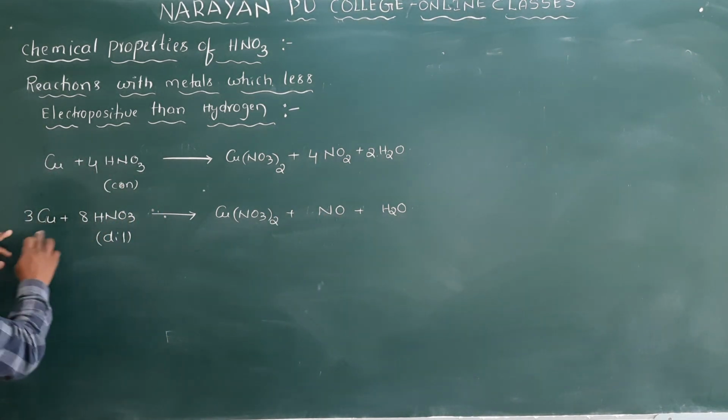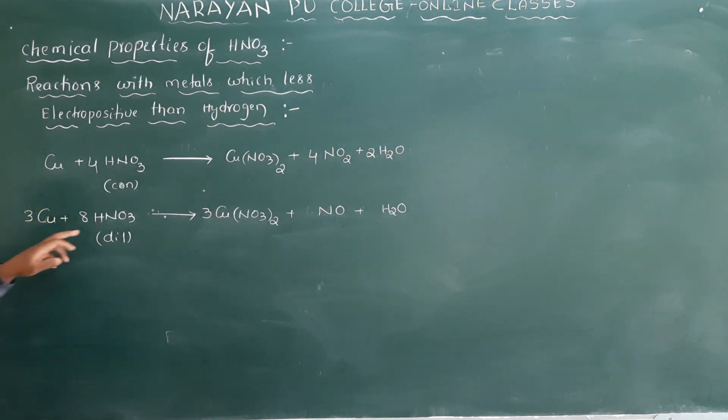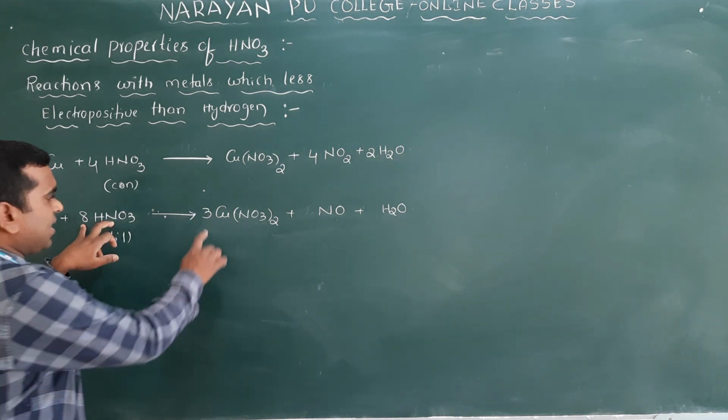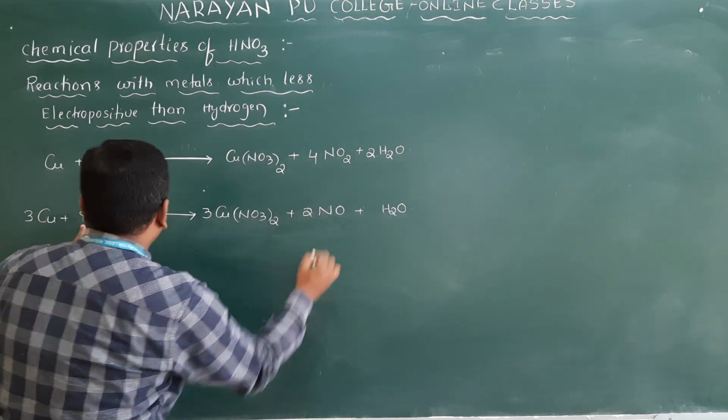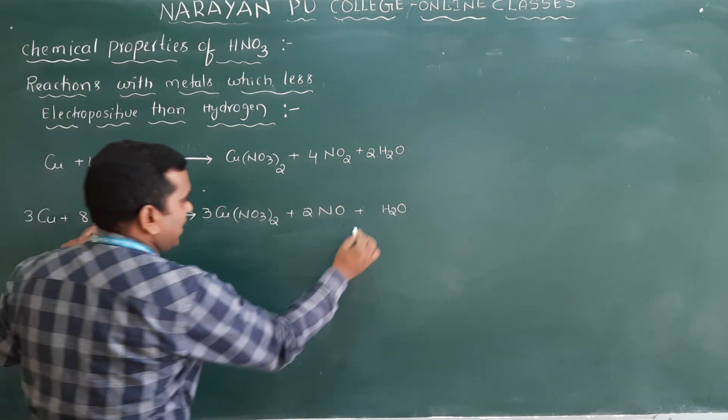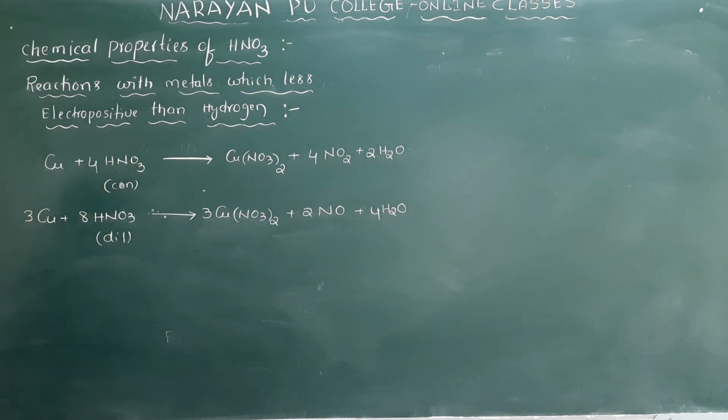So now balance. Here 3 coppers are there, and here 3 coppers. 8 nitrogens are there, here already 6 are there, and here I have to take 2 moles. Hydrogens 8 are there, 8 means I have to take here 4. Clear, no? So this is about the reaction with copper.